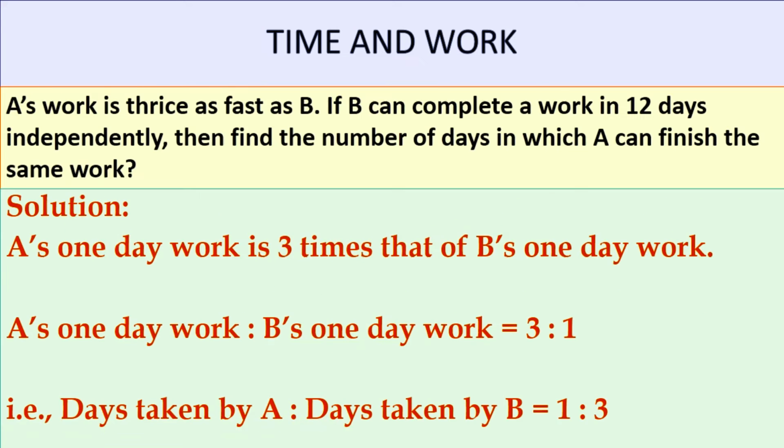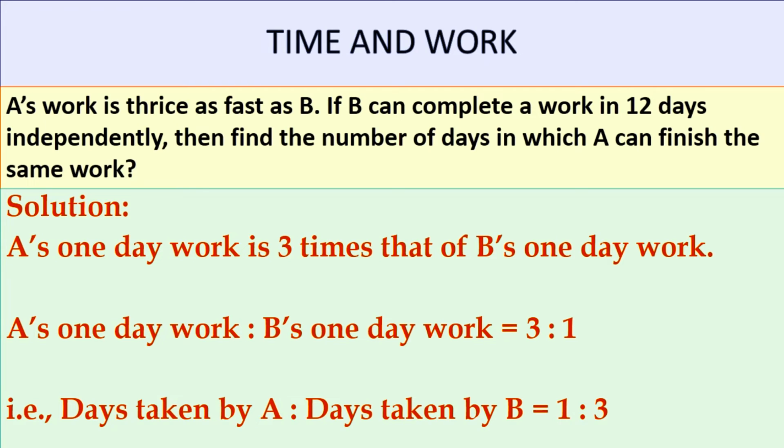So let's see an example. A's work is thrice as fast as B. If B can complete a work in 12 days independently, then find the number of days in which A can finish the same work. If we solve it mentally also, we can obtain the answer. That is, if B does it in 12 days, A is 3 times faster, so A will complete it in 12 by 3, that is 4 days. We can get the answer. But let us see a procedure to solve the same problem, which will be helpful to solve other difficult problems too. Let's see the solution.